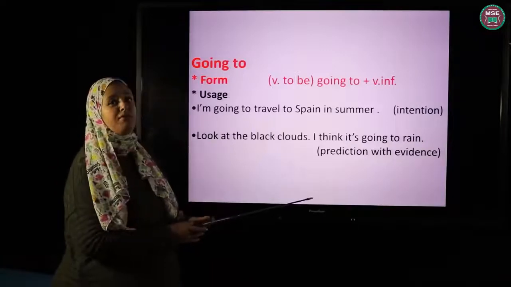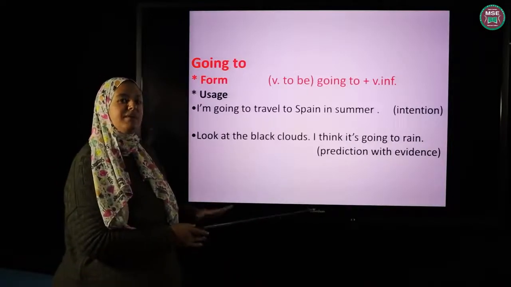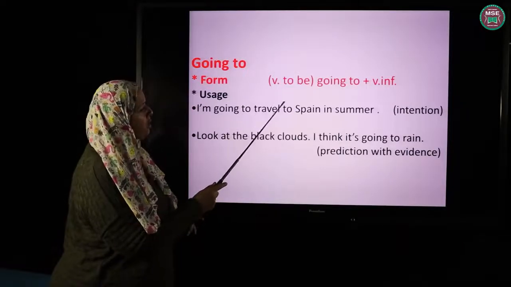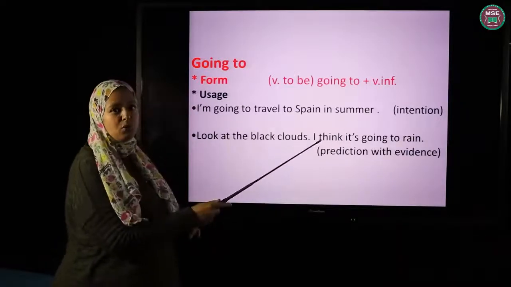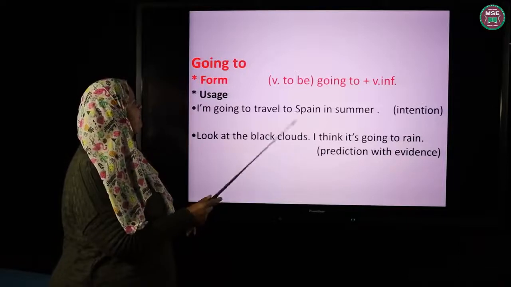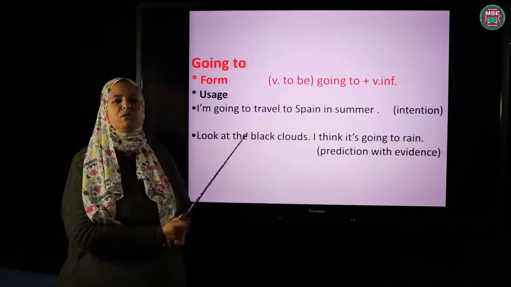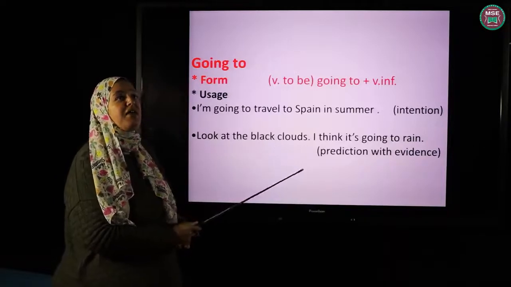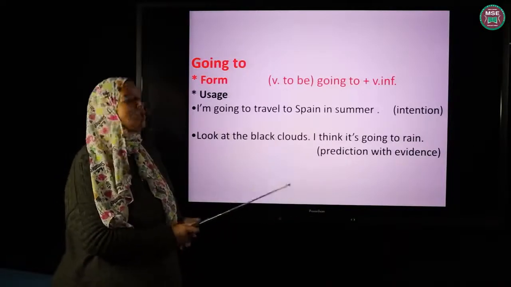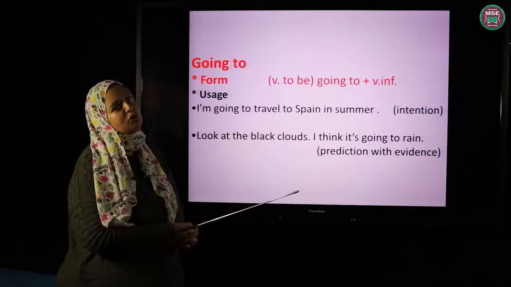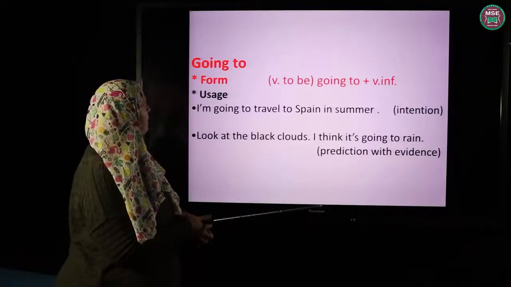How do I form future using going to? The same as will. I put the verb to be with going to plus the infinitive. So for example, I say, I'm going to travel. She's going to study. They are going to be, and so on. When do I use future with going to and not with will?